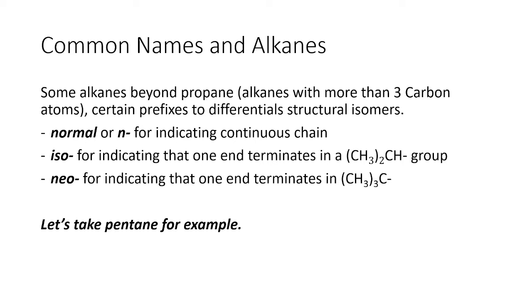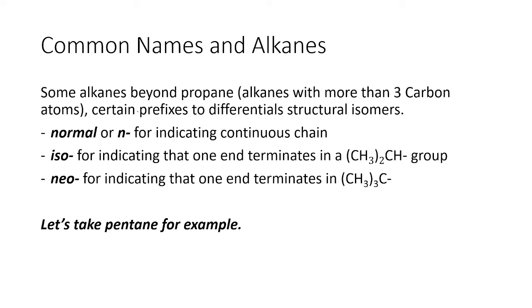So, alkanes beyond propane, meaning butane, pentane, hexane, heptane, octane, nonane, and decane, and so on, may have different prefixes for their common name. This is based on their structural isomers.